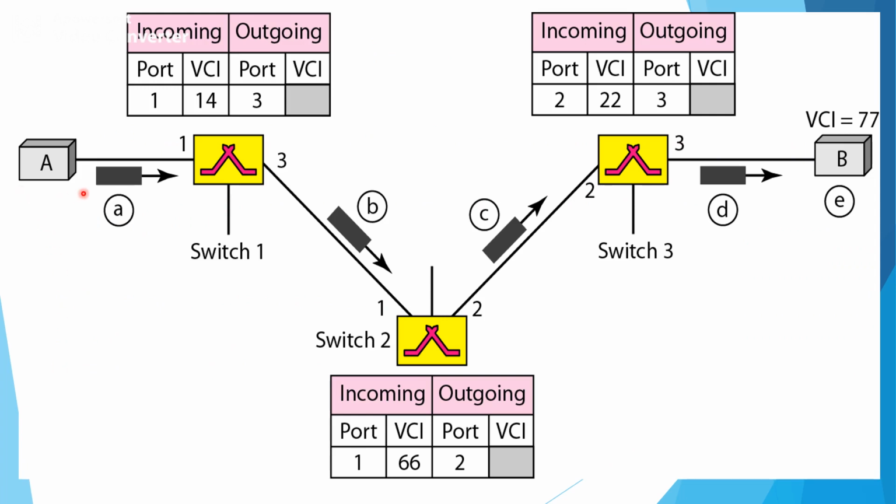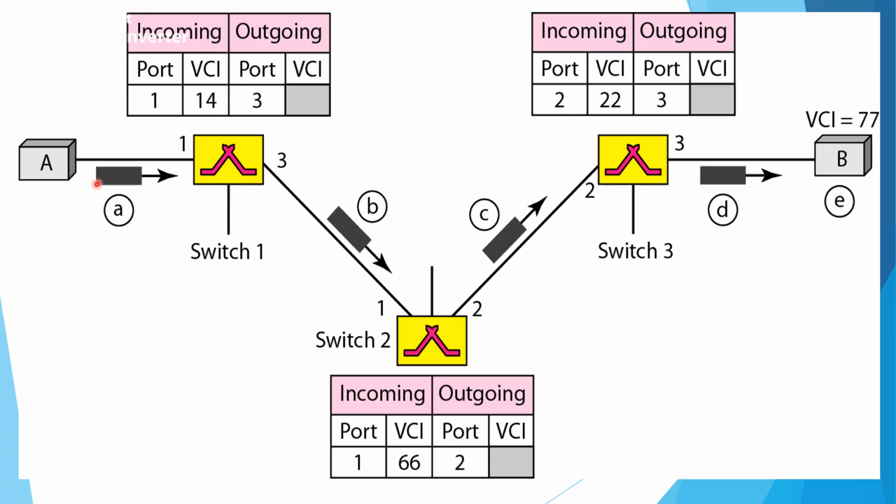In the present diagram, we can observe that A is the source station and B is the destination station. And here, A sends the setup frame. This setup frame will be transferred to switch 1, and across switch 1 we can observe that we have one table consisting of incoming and outgoing port and VCI information. The port value is port number 1, and the VCI value, that is the virtual circuit identifier, is 14.